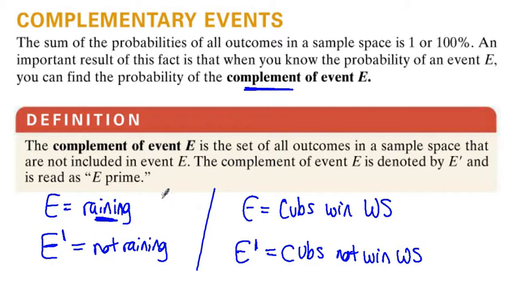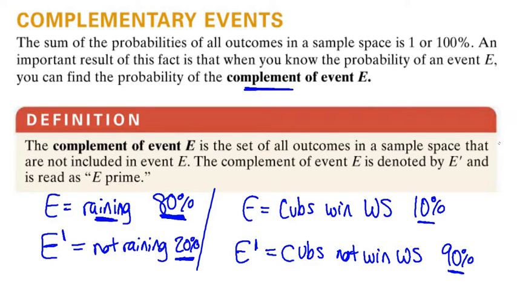Here's the idea. The complements are related like this. If I tell you there's an 80% chance that it will rain, what's the chance that it won't rain? And the answer is 20%. These numbers always have to add up to 100, because it's absolutely certain that it's either going to rain or not rain. If the Cubs have a 10% chance of winning, what's the chance they don't win? And the answer is 90%. Again, these have to add up to 100. It's certain that they're either going to win or not win.